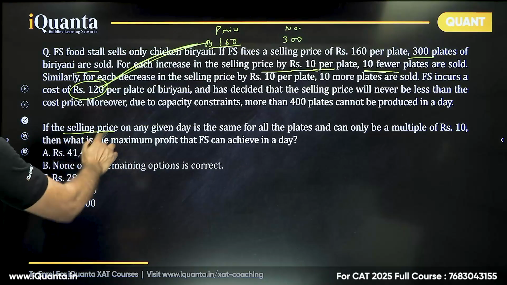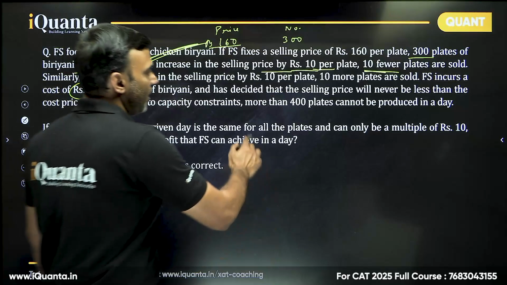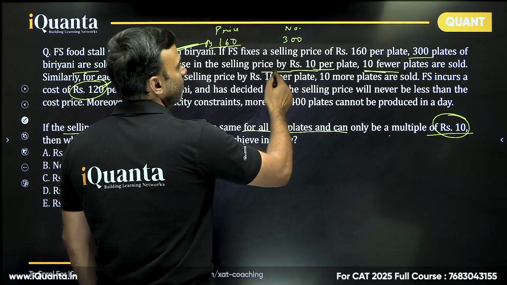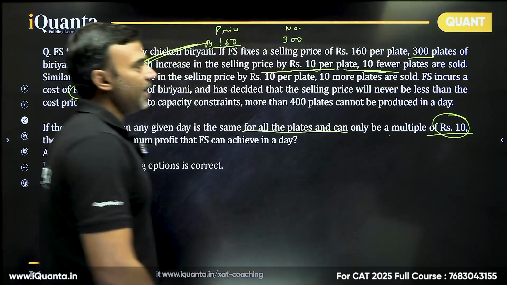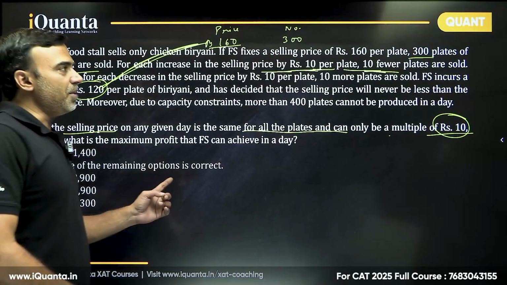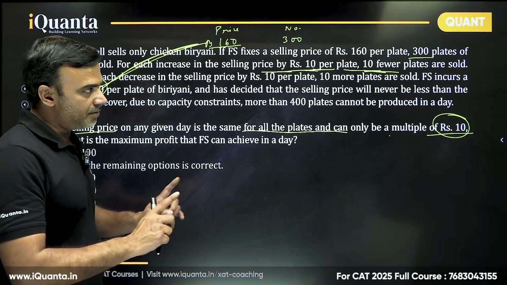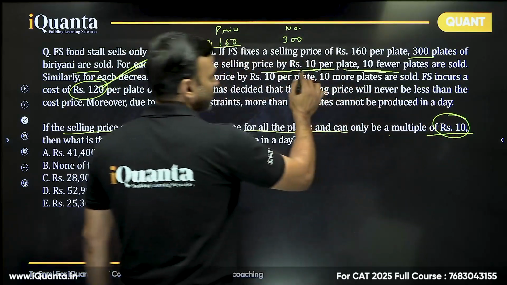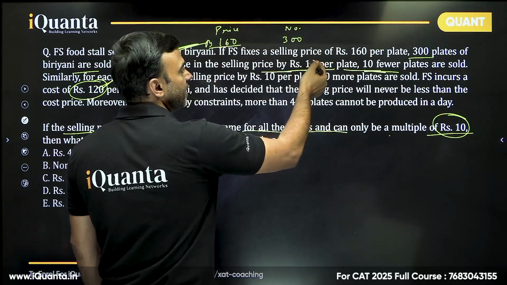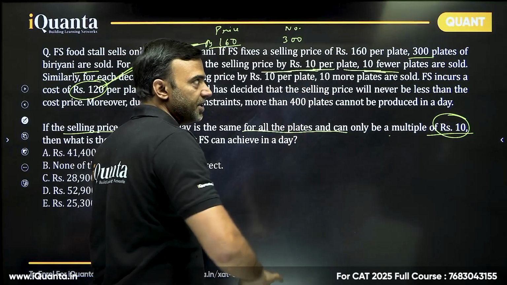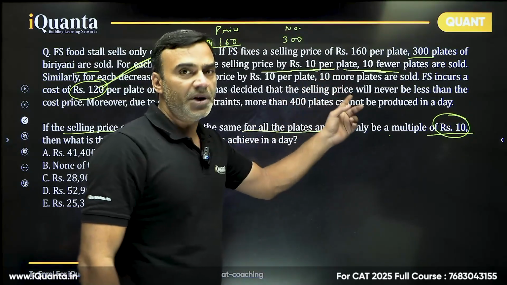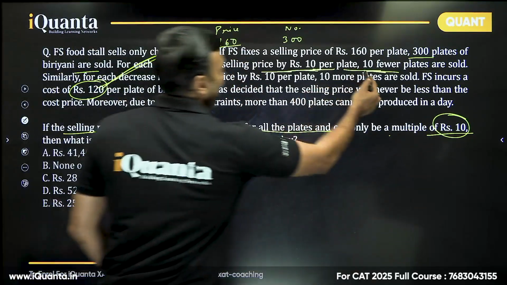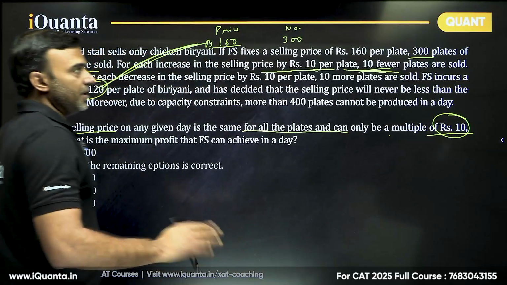It says that the selling price of any given day is the same for all the plates and can only be a multiple of rupees 10. This is a very important information. Otherwise, we would have broken it down. You know, it's like 10 rupees per plate and 10 fewer plates. So 1 rupee per plate, 1 plate lesser. That doesn't work. We have to work in multiples of 10 only. So that is fixed. So it will be like 20 rupees, 30 rupees, 40 rupees increase or 10 rupees, 20 rupees, 30 rupees decrease. It cannot be 1 rupee, 2 rupee, 3 rupee increase or decrease. That is very clear. They have said it. The multiples of 10 should be there. So that means the number of plates difference should also be a multiple of 10 only.